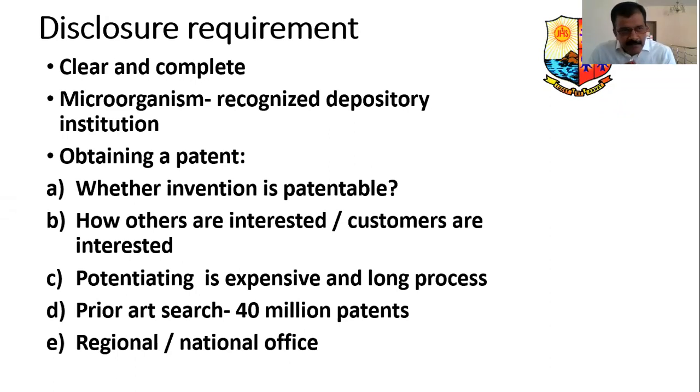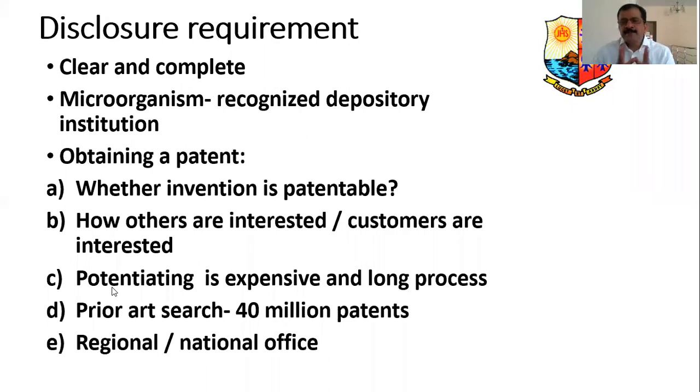Therefore, an inventor must keep in mind before applying for the patent who the interested parties are, who the companies going to manufacture this are, and similarly who the customers interested in it are. That also matters, because you should always remember, patenting is expensive. Sorry for the spelling mistake.